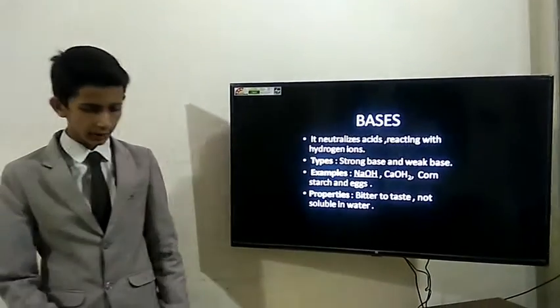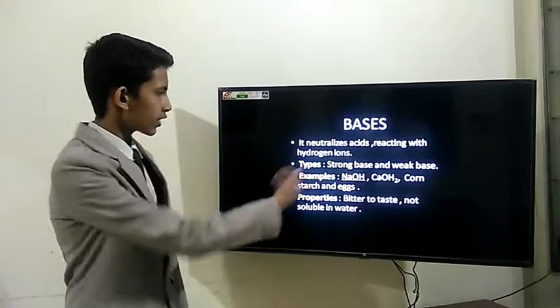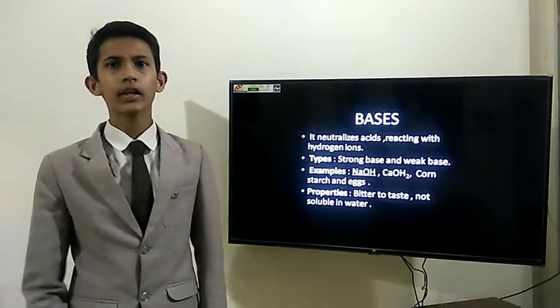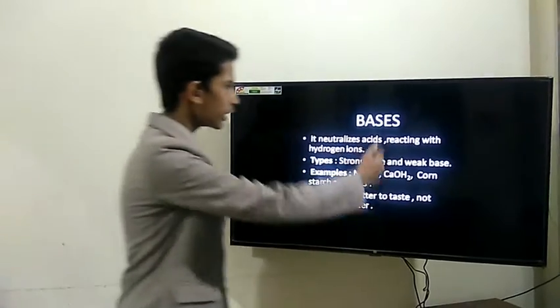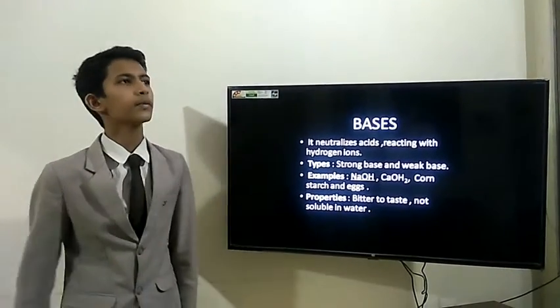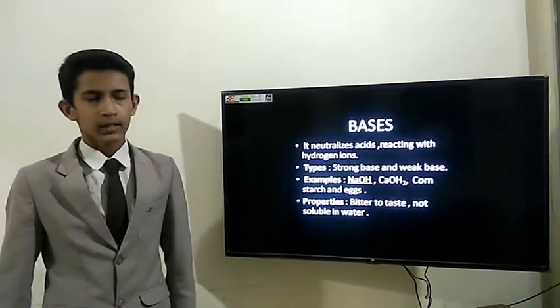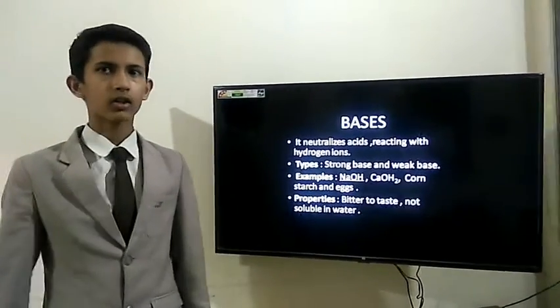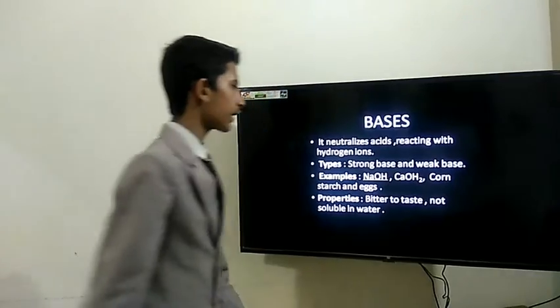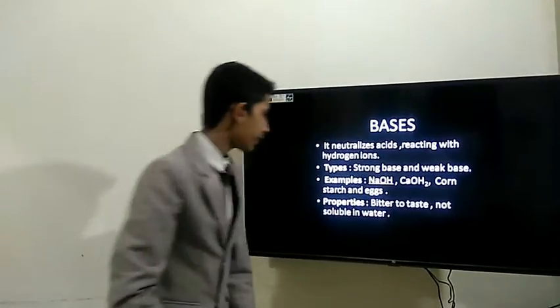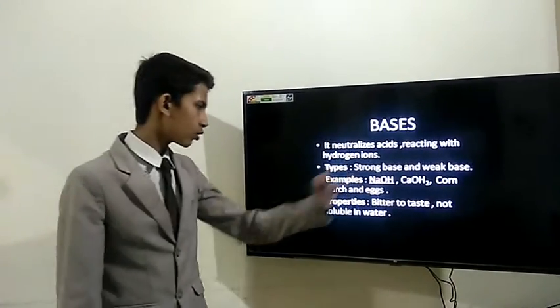In strong base, there are many different types such as calcium hydroxide, sodium hydroxide, and potassium hydroxide, and they are strongly corrosive. In weak base, there are many different types such as ammonium hydroxide, zinc hydroxide, and copper hydroxide. As well as in food also we can get corn and starch and egg white. And now shall we move on to properties of base.